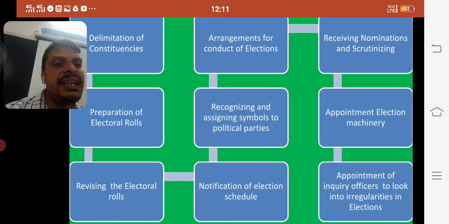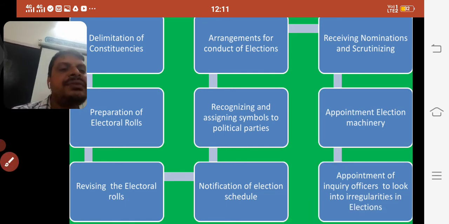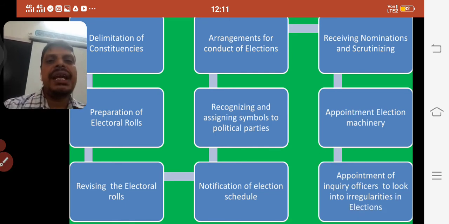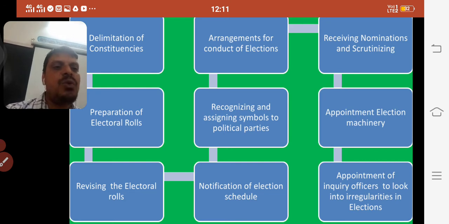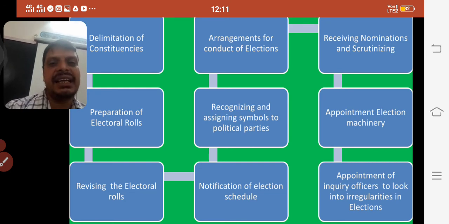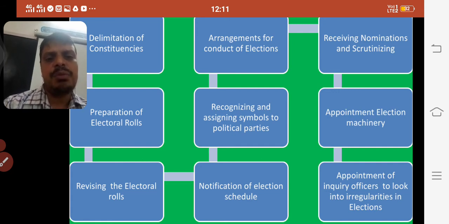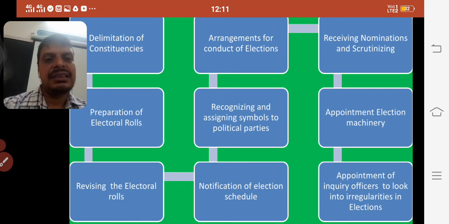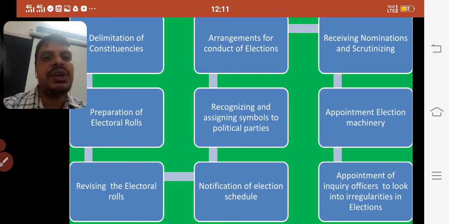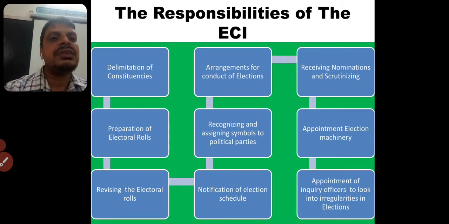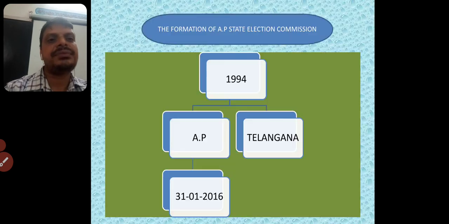And finally, the last one we find is the appointment of inquiry officers. What if there are any irregularities? That means if the elections have not been conducted in a smooth manner, or they have found some kind of irregularities, then in order to inquire into that, they will recruit some officers also. Okay, these are the responsibilities of the Election Commission of India.